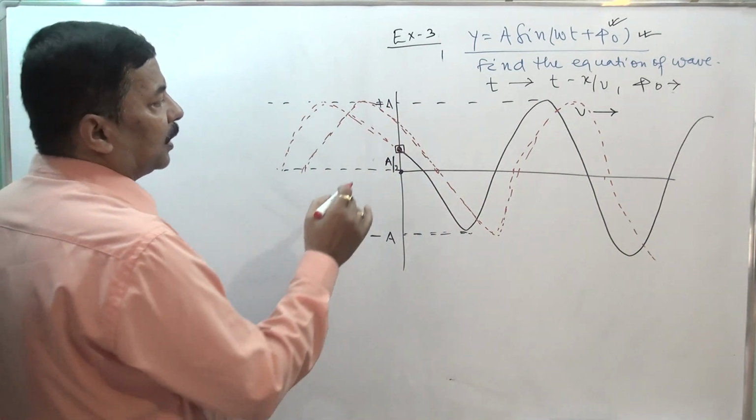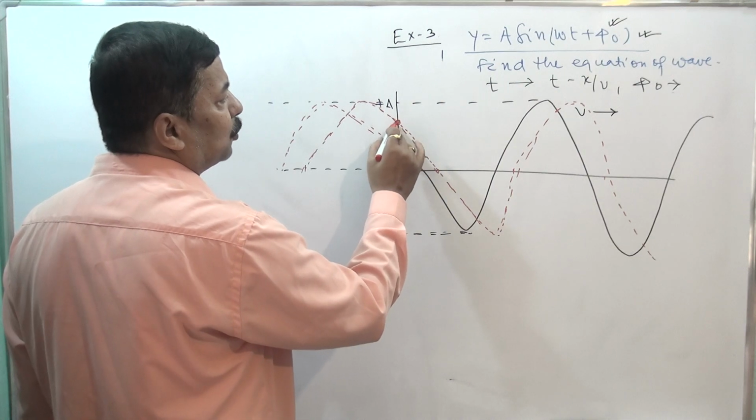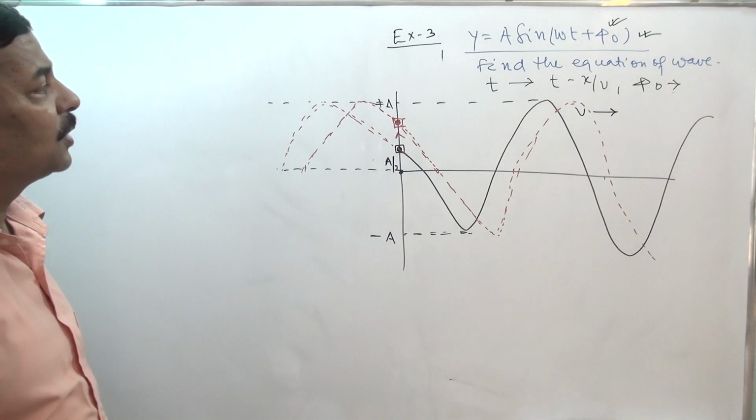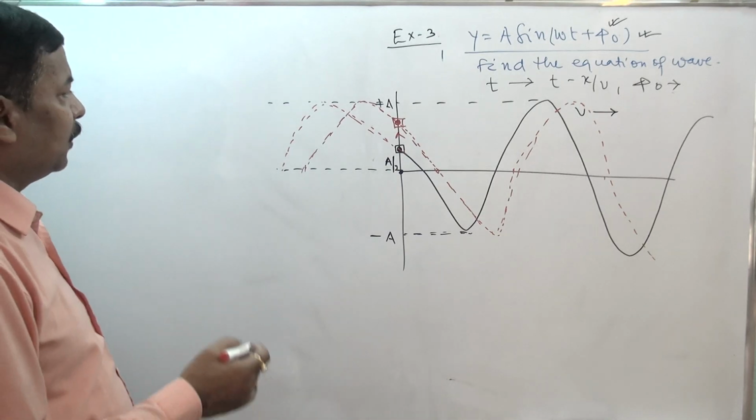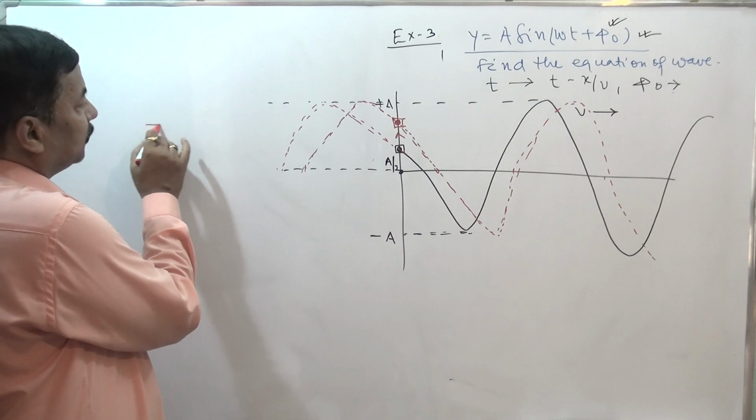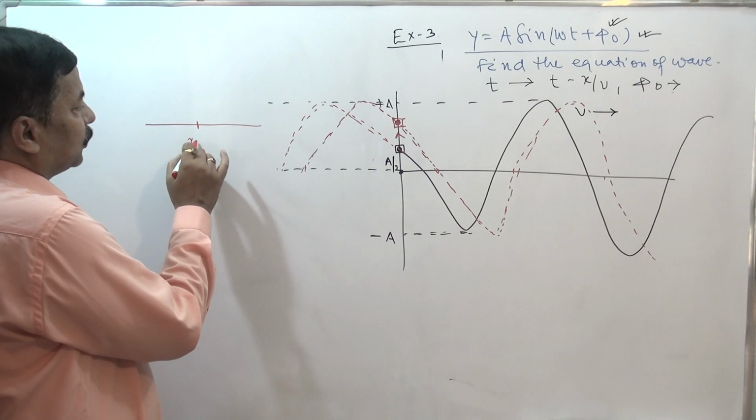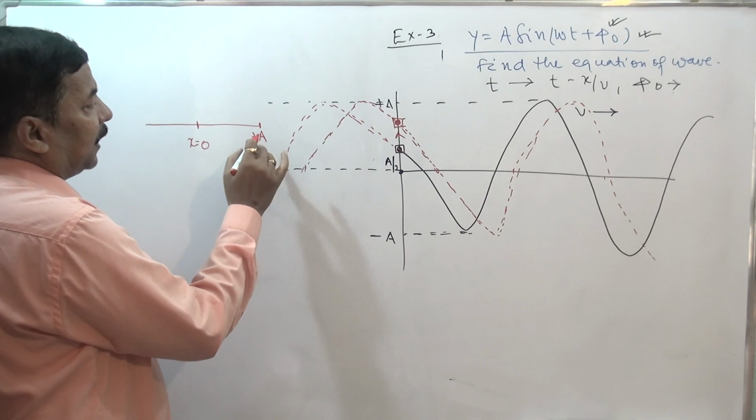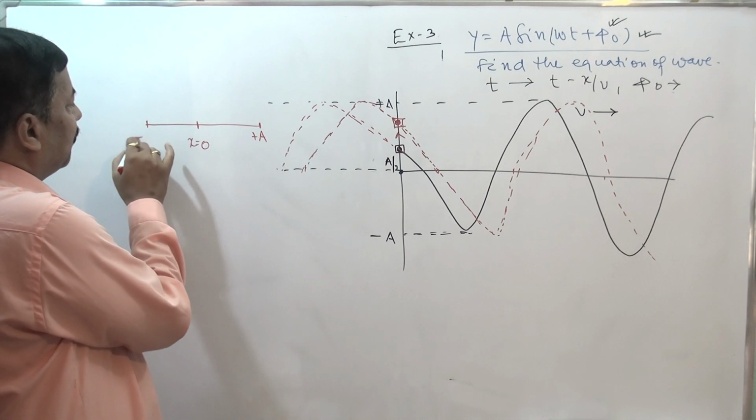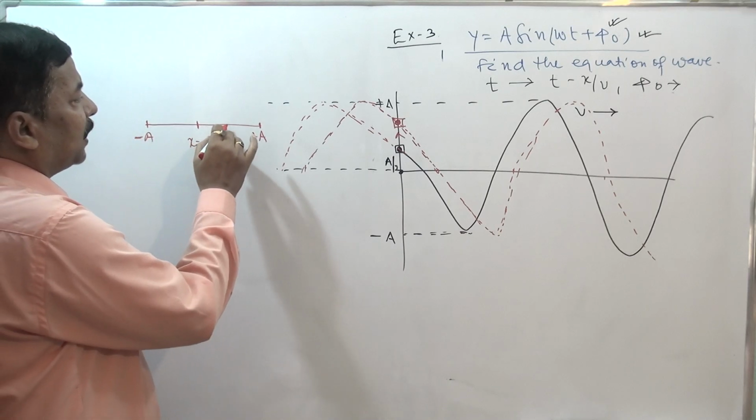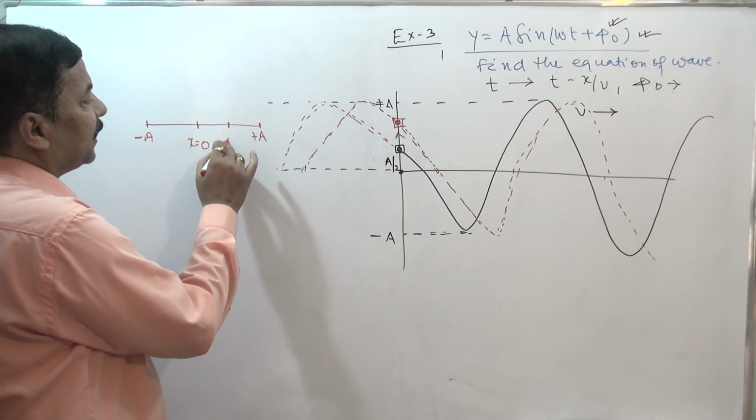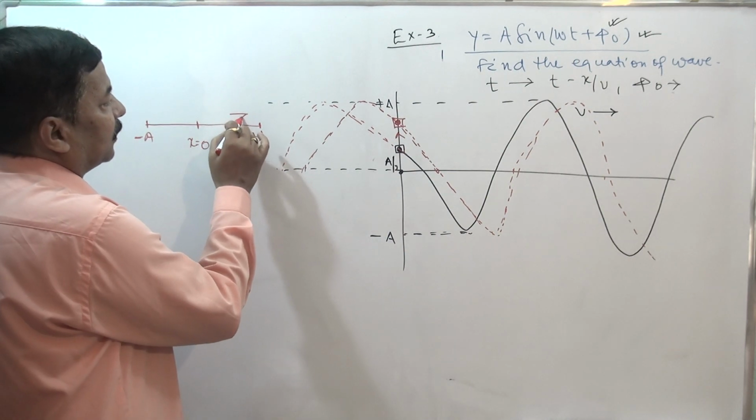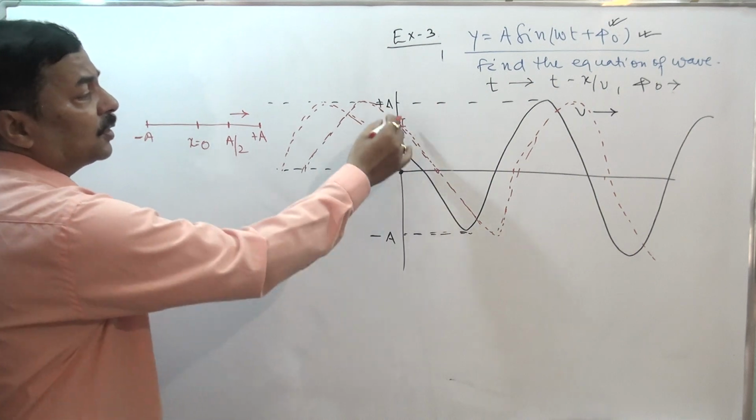Now you see, this particle has the tendency to move towards this position. So this is the direction. That means it is towards plus a. So if we take the simple harmonic motion, here you take x equals 0. Here it is plus a, here it is minus a. And the particle position is here, that is a by 2, and it is moving towards this direction, plus a.